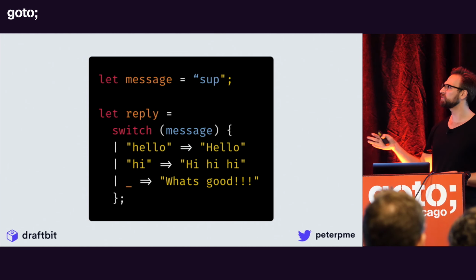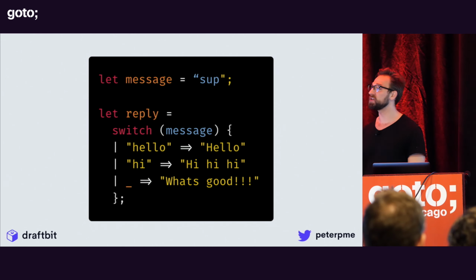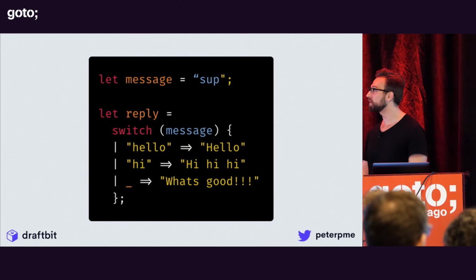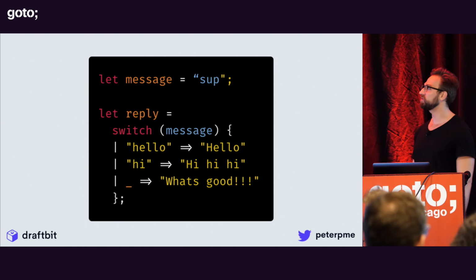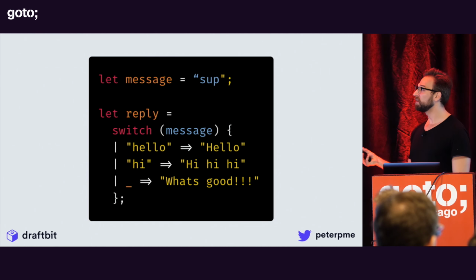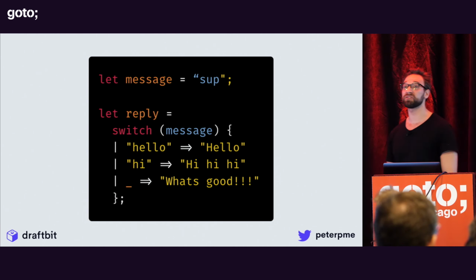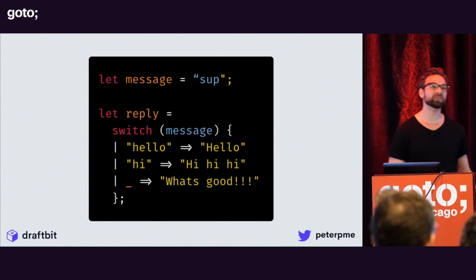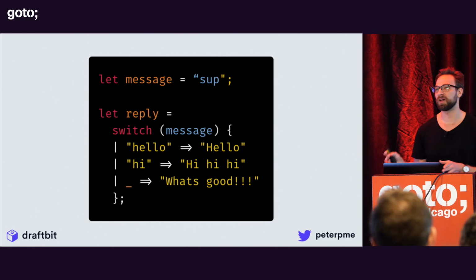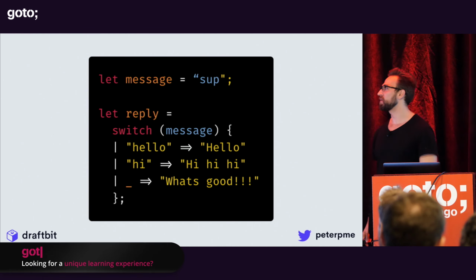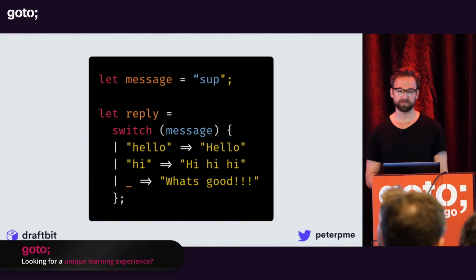This is something that we're used to, right? This is as close to vanilla JavaScript as it gets. We have let message equal to sup, and then we pass that message through and wait for it to match. In this case, it doesn't match, so it's going to return what's good, right? The cool thing about switch statements in Reason is that you can assign a variable to them. What I usually do in JavaScript is make a function out of this, and then get the sort of immutable effect that I want. But in this case, I can just do this, and it's great.